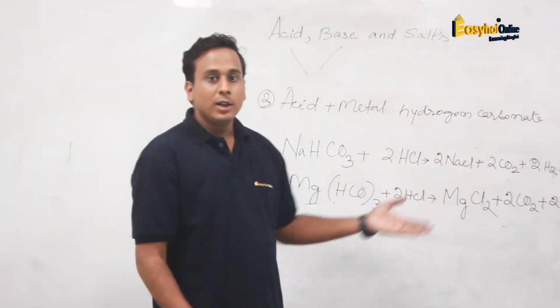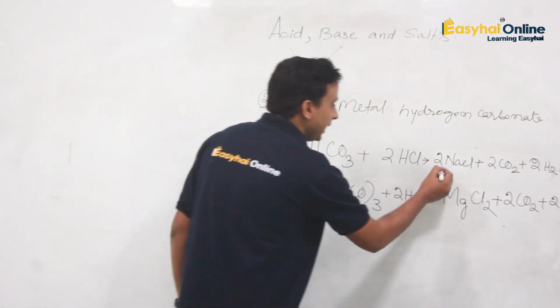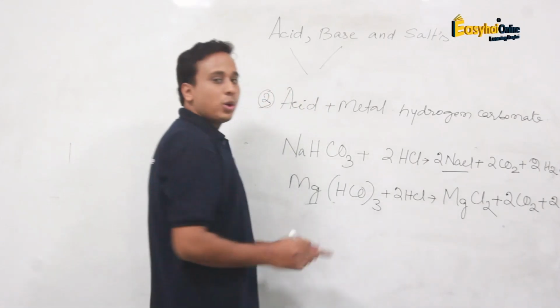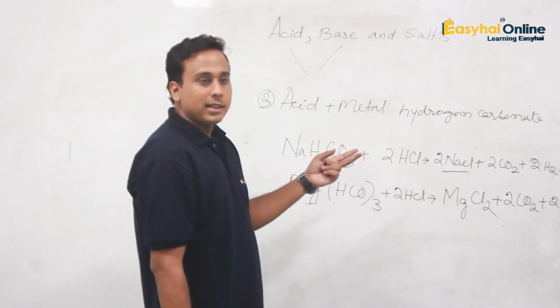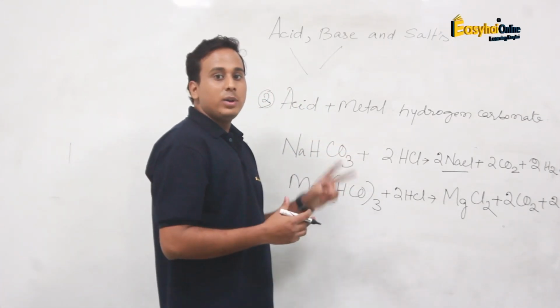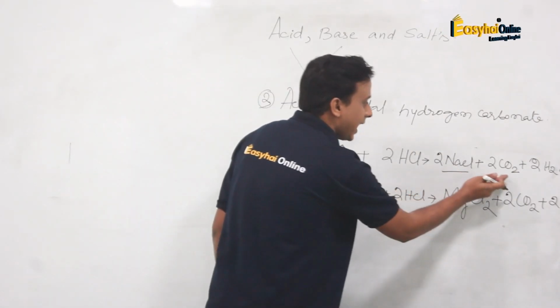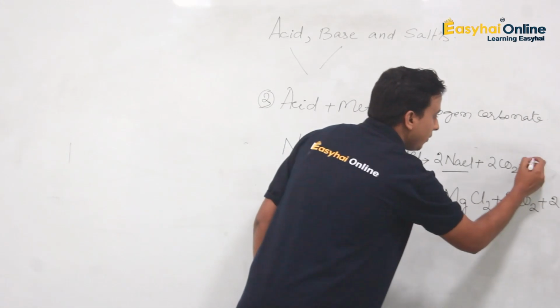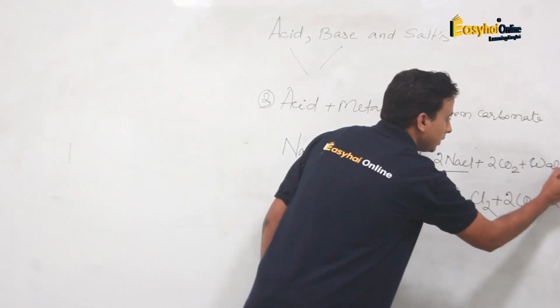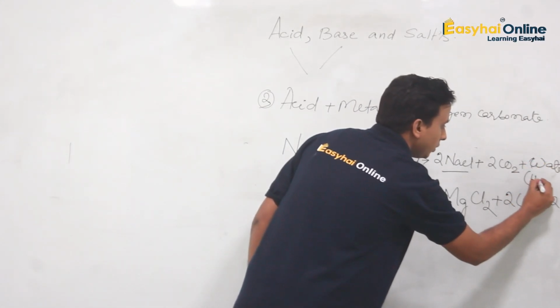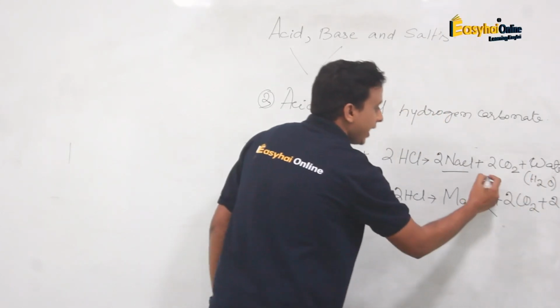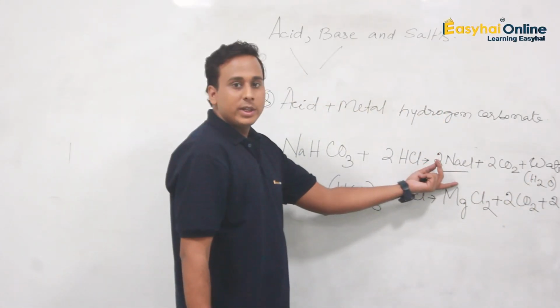Now you will be asked, so here one important thing to see, that I am saying here 2 moles of salt is formed. Like in the earlier reaction we saw that only 1 molecule of sodium chloride was formed. So what is it forming? Sodium chloride, carbon dioxide and water. So you are going to form water, that is written as H2O. Now carbon dioxide, CO2, and it is reacting with salt.